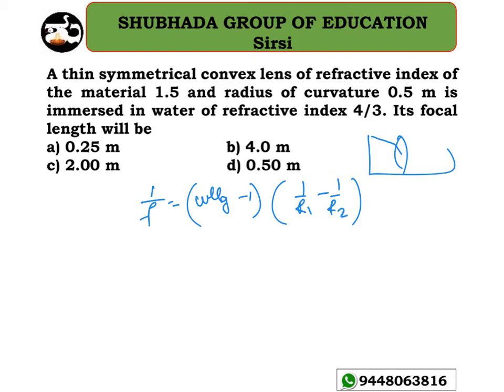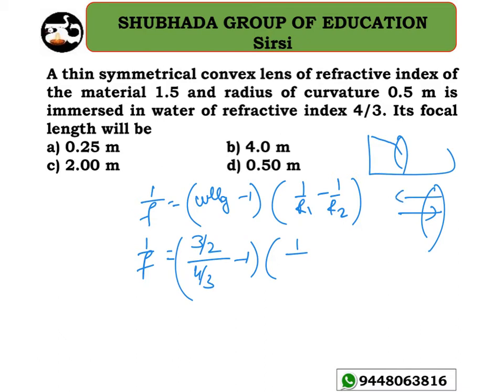Clear? So now I need to calculate the value of the focal length. 1 divided by f equals mu g divided by mu w, that is 4 by 3 divided by 1.5. 1.5 is nothing but the refractive index of the glass, right? Refractive index of the glass with respect to water. The refractive index of the glass is 1.5, that is 3 by 2 divided by 4 by 3, minus 1, into 1 by R1. R1 is positive as it is a convex lens, and R2 is negative here. So R1 is 0.5 meter, minus of 1 divided by minus 0.5.